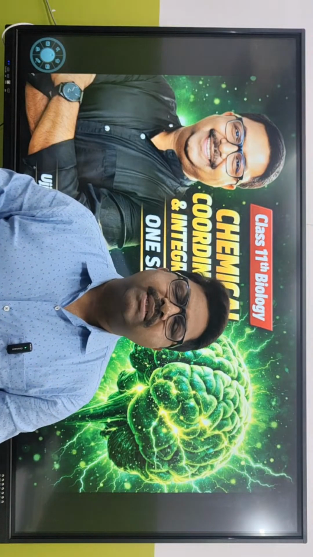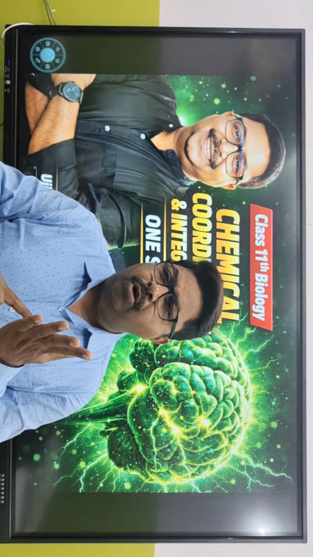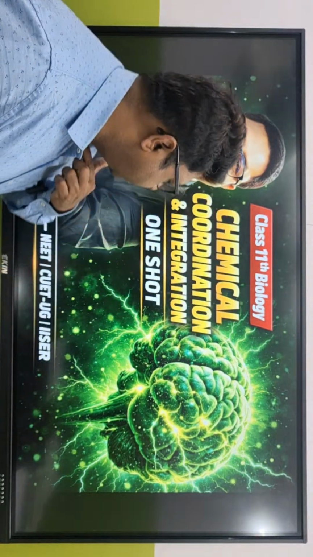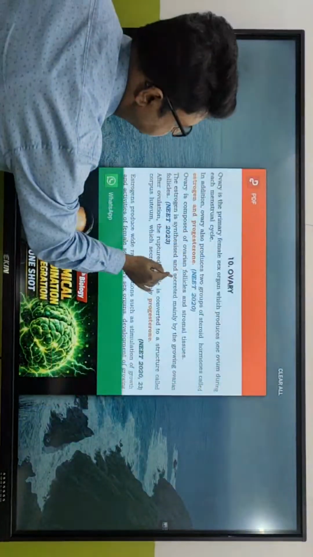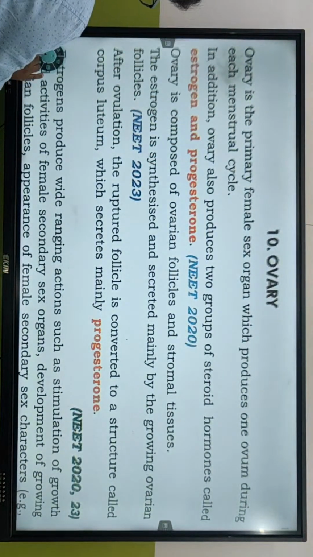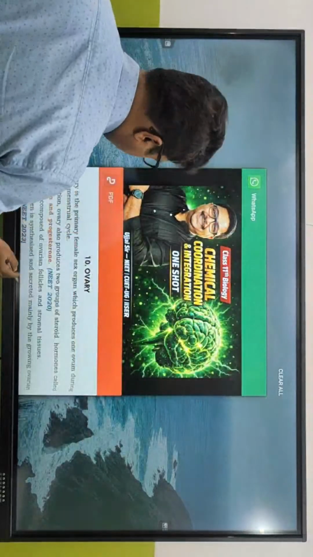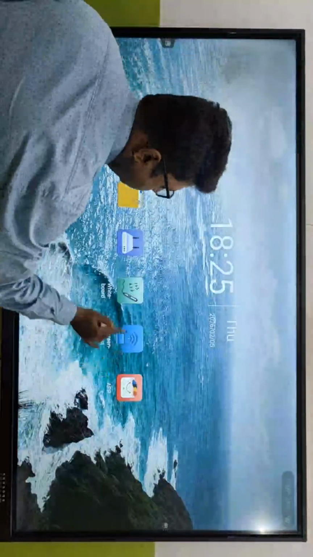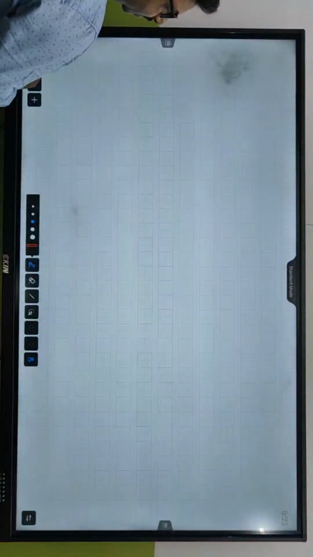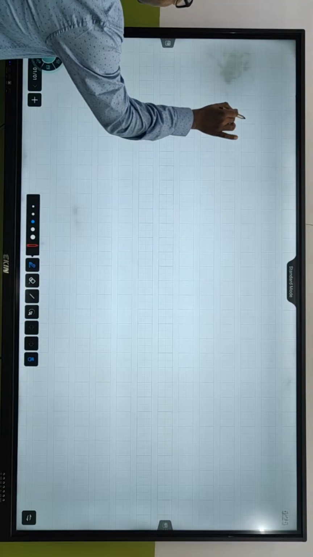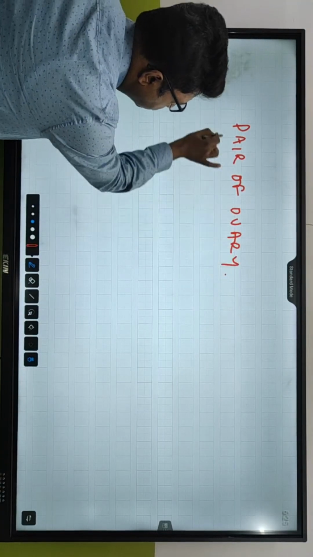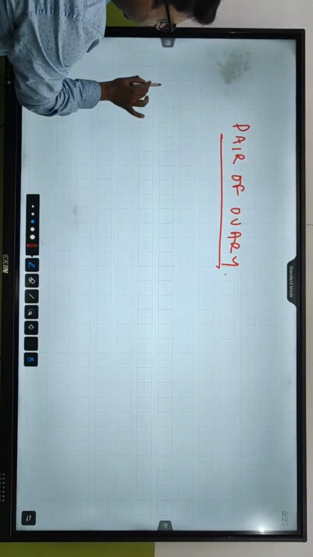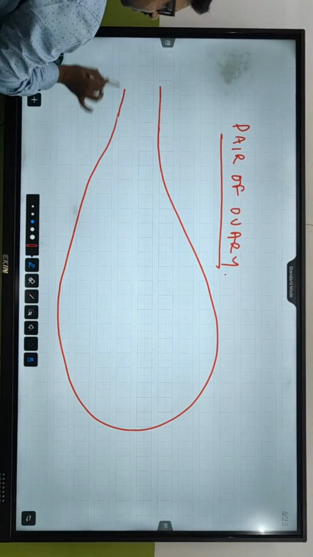Now we are going to start with today's class. We're going to start with the ovary and finish off this chapter. So let's start with the ovary. Okay, when we talk about the ovary, let me first give you this idea. There is a pair of ovaries. If this is the ovary, this is one ovary.